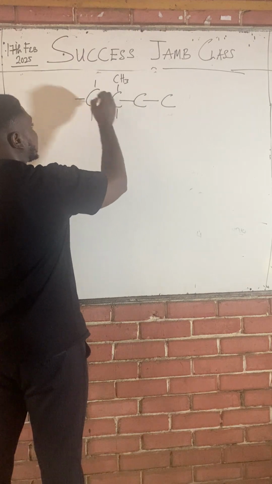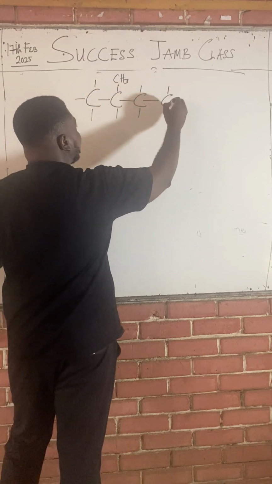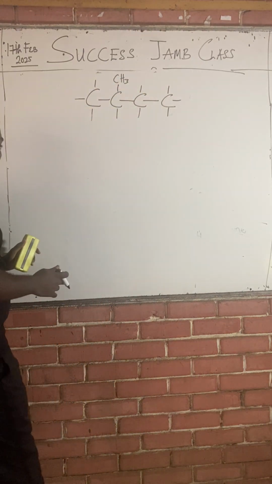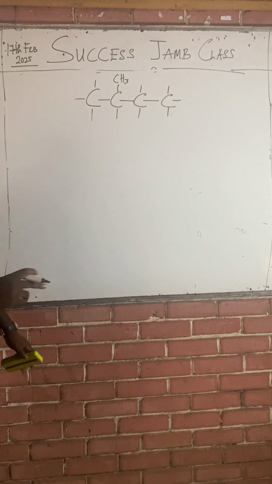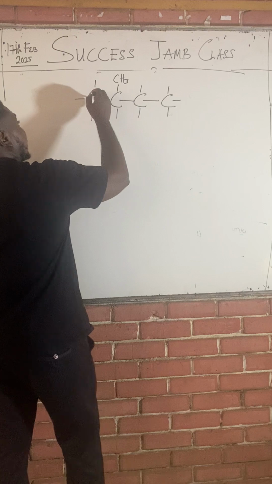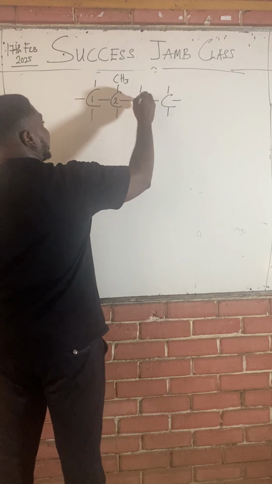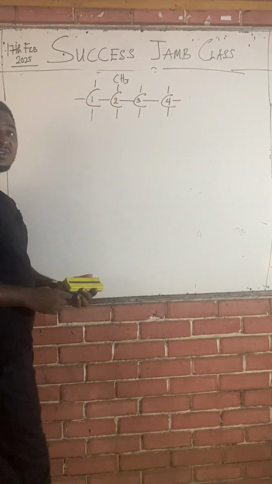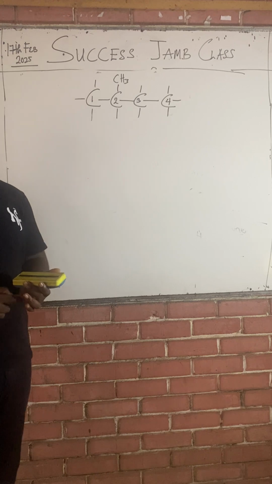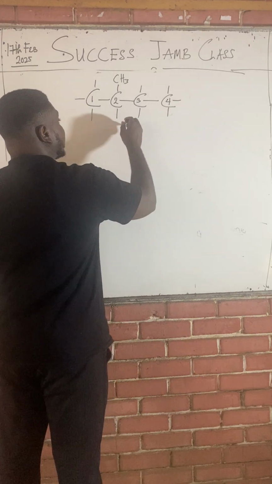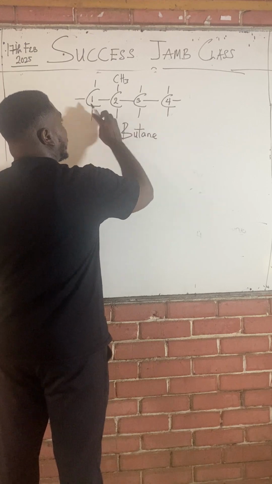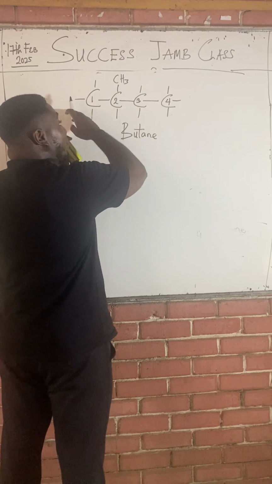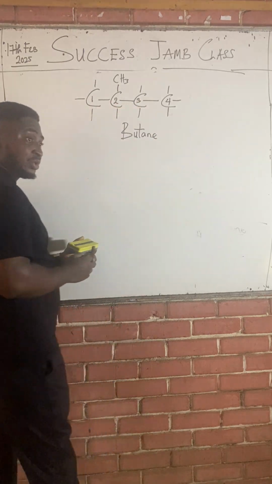Let's start with this simple one first. When naming organic compounds with branches like this, we call it a parent name. The parent name of this compound is butane: 1, 2, 3, 4. How do you get the parent name? It is the longest continuation of carbon without any obstruction.